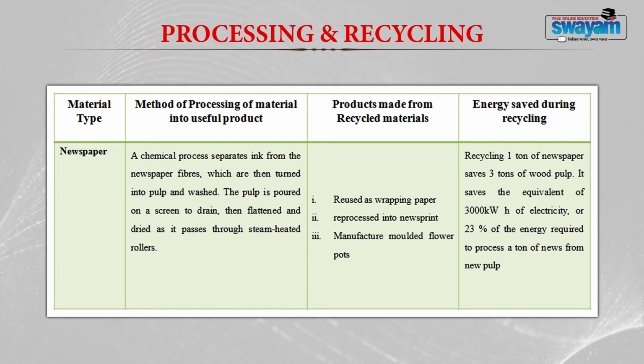If we recycle 1 ton of newspaper, this saves 3 tons of wood pulp. It saves the equivalent of 3000 kilowatt hours of electricity and 23% of the energy required to process a ton of newsprint from news pulp. So, this table clearly shows that if we recycle paper, we can save our forests and we can save our electricity.